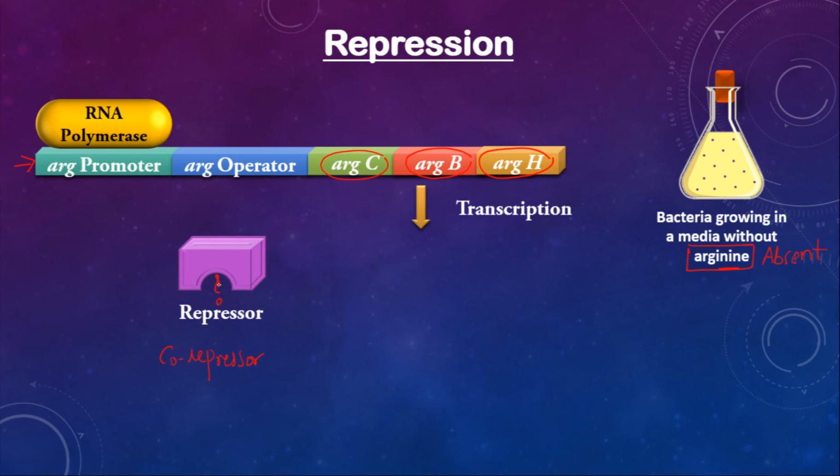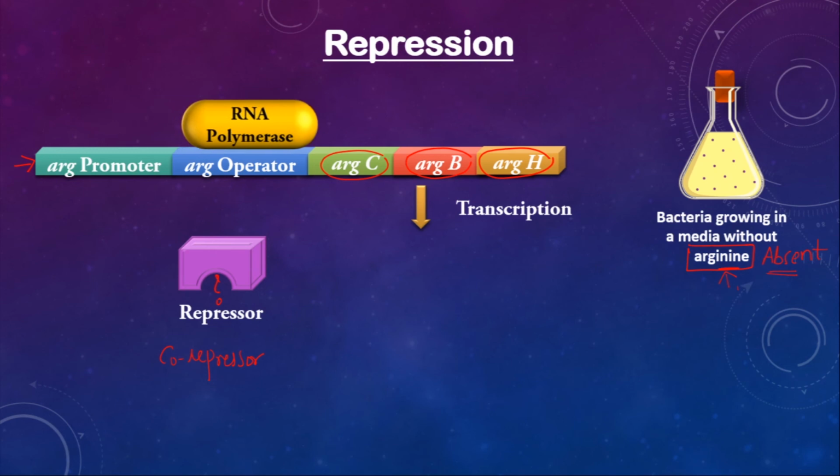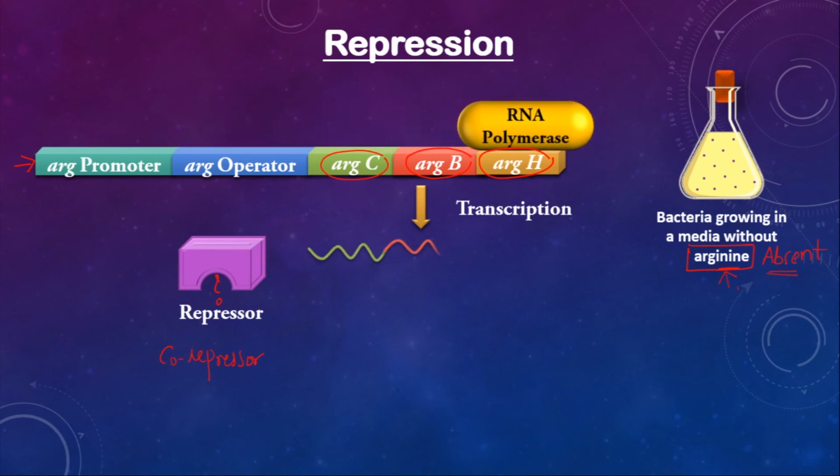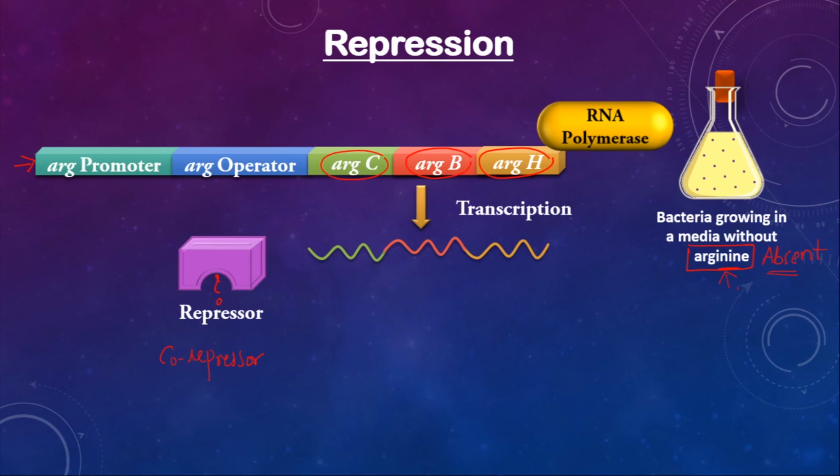But now co-repressor is absent. Who is the co-repressor? It is arginine itself. So arginine is absent. Hence the repressor is in the inactive state. It cannot bind to the operator. So now the path is clear for RNA polymerase. So it is going to move further and initiate the transcription of the 3 genes C, B, H. And as you saw, we can see a polycistronic mRNA is getting generated from this, which is corresponding to these 3 structural genes.